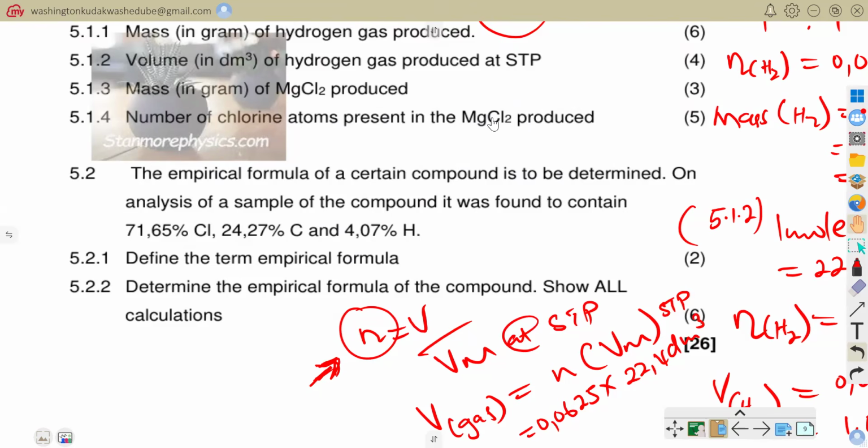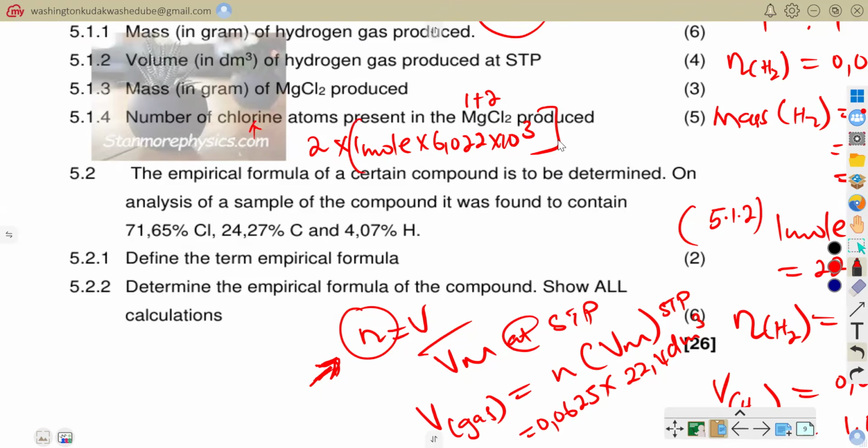Now we look at the atomic ratio here. We've got 1 atom for magnesium and 2 for chlorine. We want the chlorine atoms. Since there are 2 chlorines in magnesium chloride, and in 1 mole we would have 6.022 times 10 to the power 23.